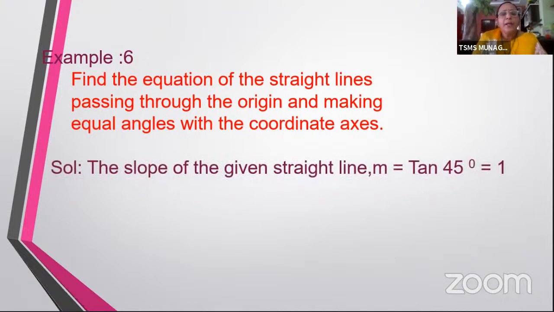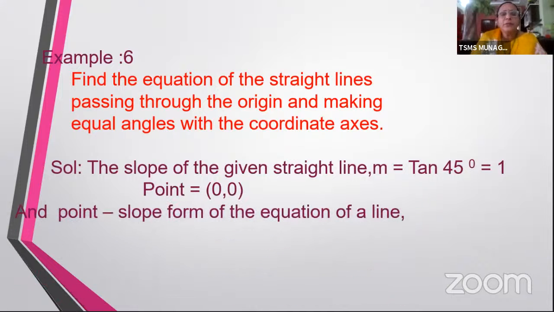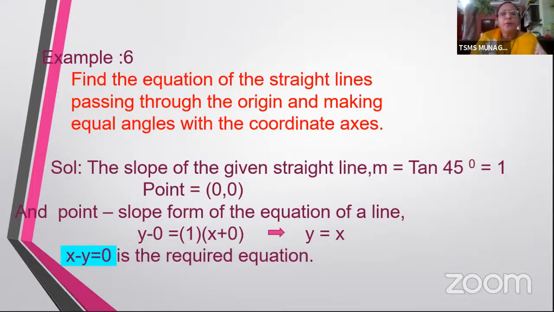Now, if they're making equal angles, then the total 90 degrees is divided into two equal angles, that is 45 and 45, and it is passing through origin, which means the point is going to be 0 comma 0. And now the point slope form of the equation would be y minus 0 is equal to 1 into x plus 0, which is y equal to x. You can actually use y equal to mx also because it is passing through origin. m will be 1, and simply you can put y equal to mx, that is y equal to 1x. Like that also you can get the equation.